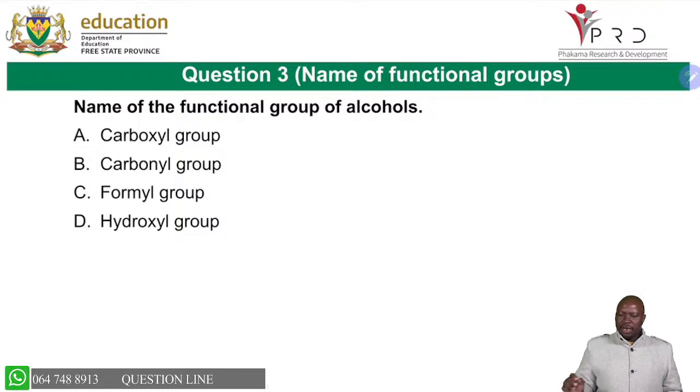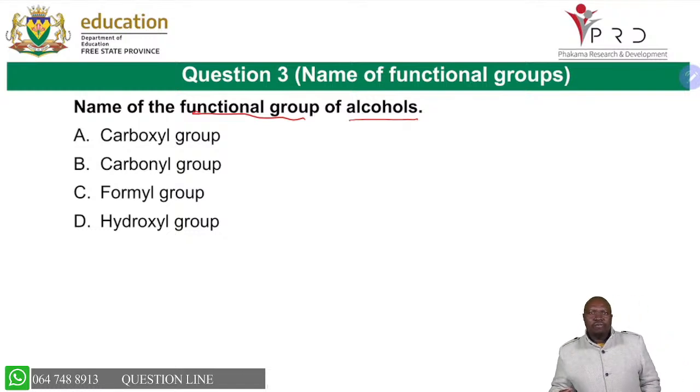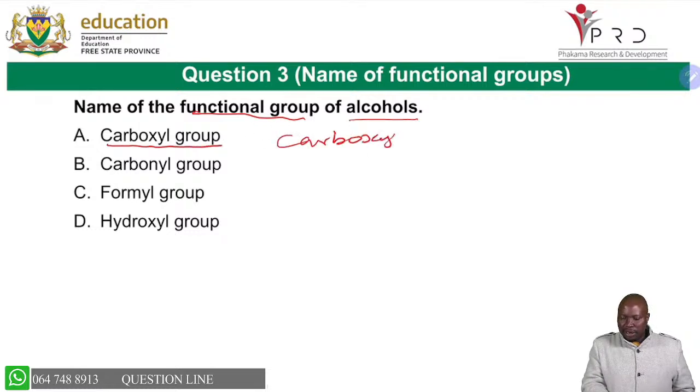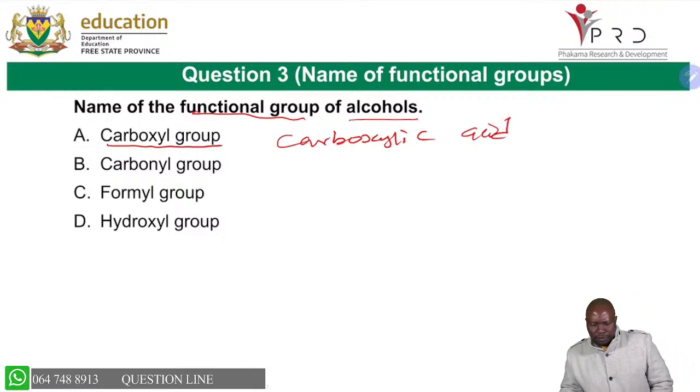Now look at this question saying name of the functional group of alcohols. As I was doing the table there of functional group of homologous series, I indicated to you that you must know the names of these functional groups. Carboxyl group is the name given to carboxylic acids. Carboxylic acids, their functional group is called carboxyl group.